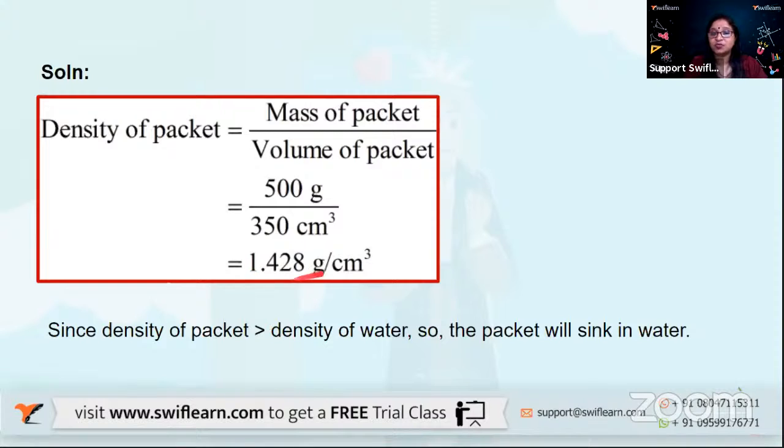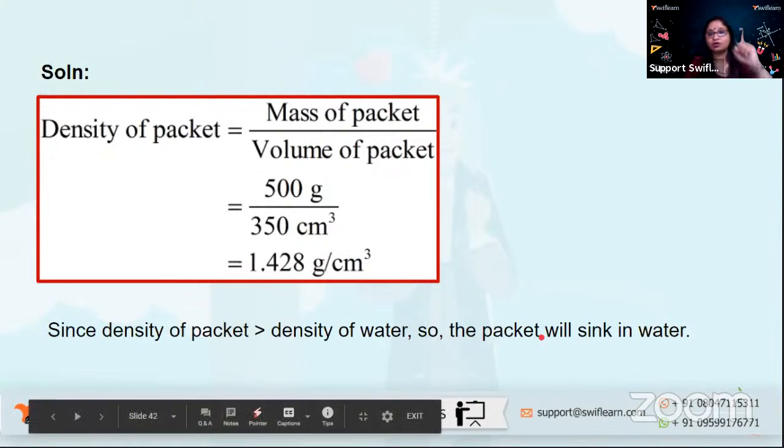So if you see this value, the density of the packet is more than density of water. 1.428 gram per centimeter cube is definitely more than 1 gram per centimeter cube. As a result of which, we can be very, very sure this packet will sink in water. So our first question is answered.